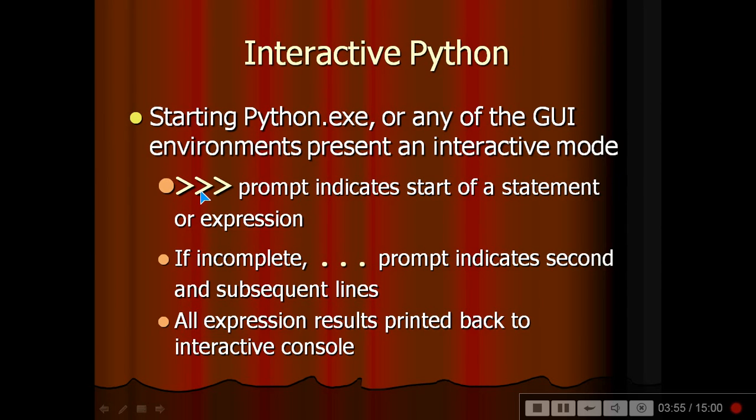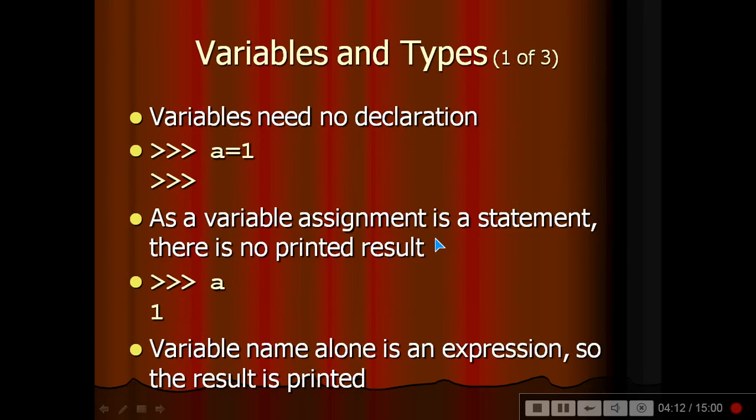The prompt indicates the start of an expression. If incomplete, we have three dots, which prompt indicates second and subsequent lines. So all expression results are printed back to the interactive console. Variables and types. Variables need no declaration, just a is equal to 1, 1 is an integer, so it will be an integer. As a variable assignment is a statement, there is no printed result. So you just give a, you will get a. A variable name alone is an expression, so the result is always printed.